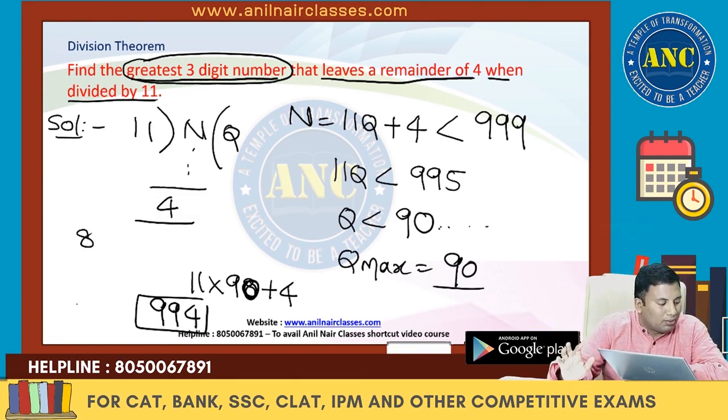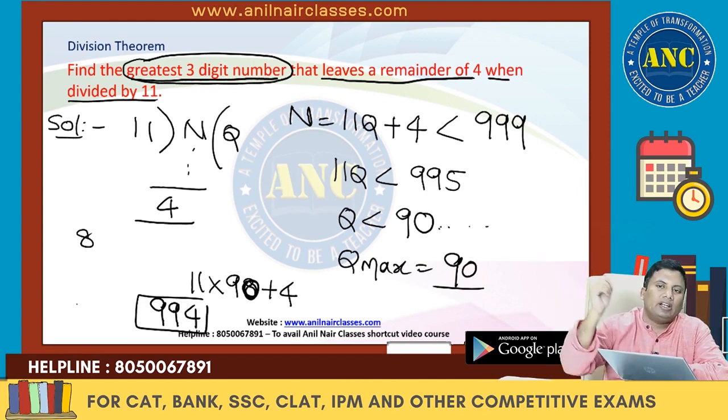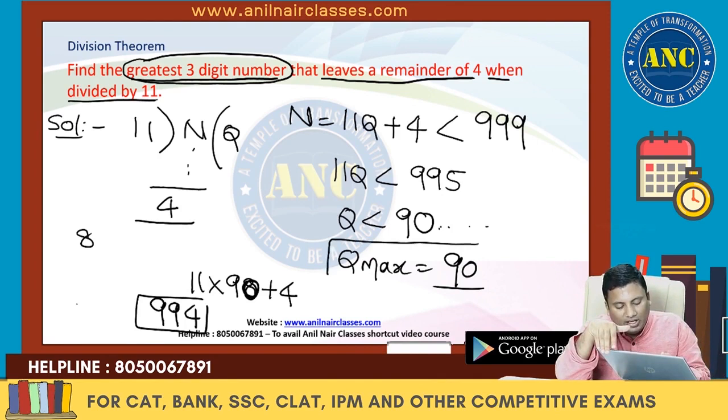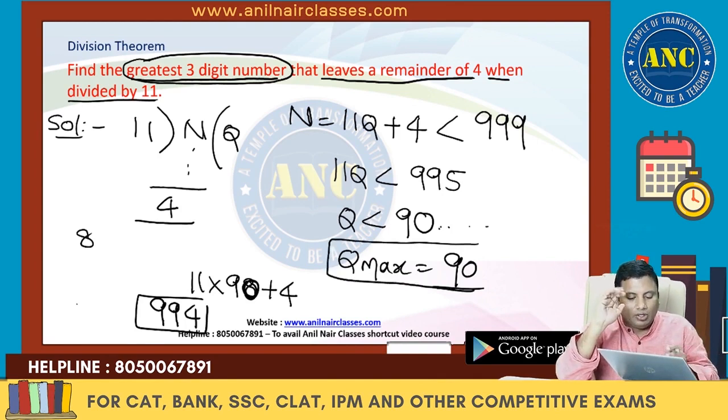First 2 problems are very easy problems. Slowly I will increase the level of difficulty. Dividend is equivalent to divisor into quotient plus remainder. N equivalent to 11q plus 4. 11q is less than 995, 90 point something. Q maximum is 90. 11 into 90 plus 4, 994.